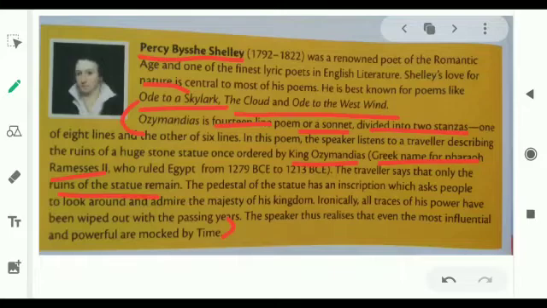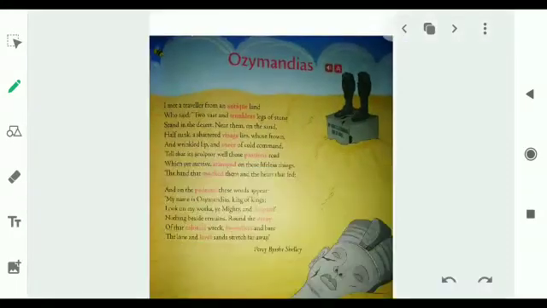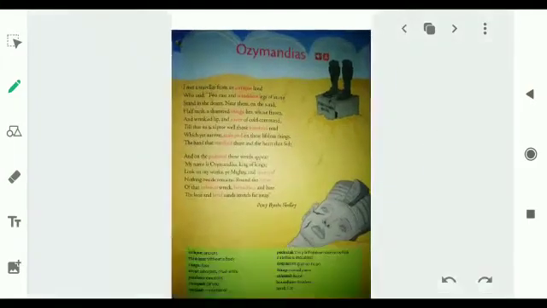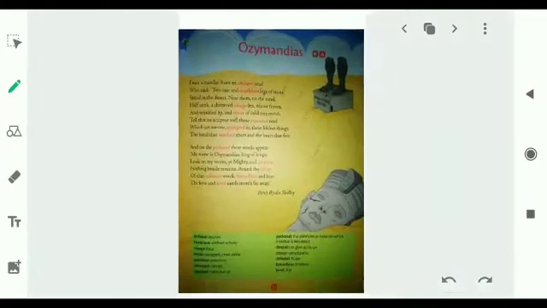So students, this was regarding the poem Ozymandias. Let's study the poem in detail and find what the author is actually trying to tell us. So let's move to the poem. Yes, students, this is page number 25 of your textbooks. As you can see, this is page number 25.